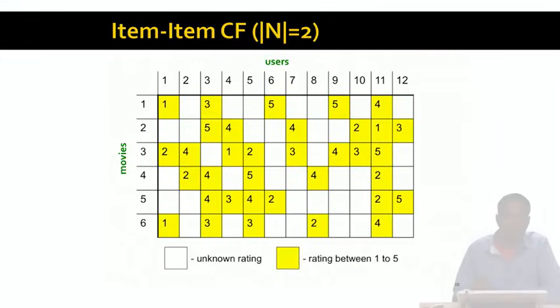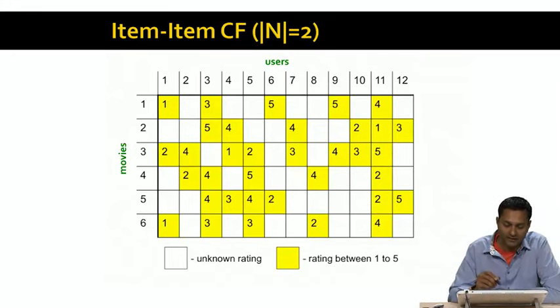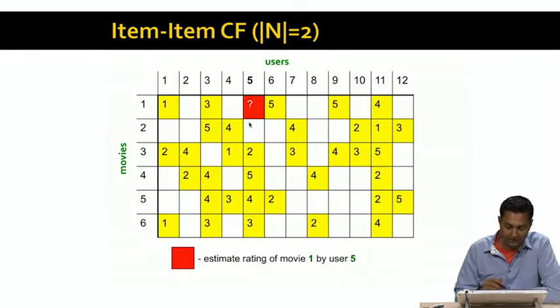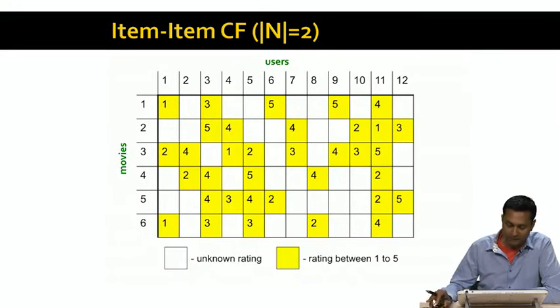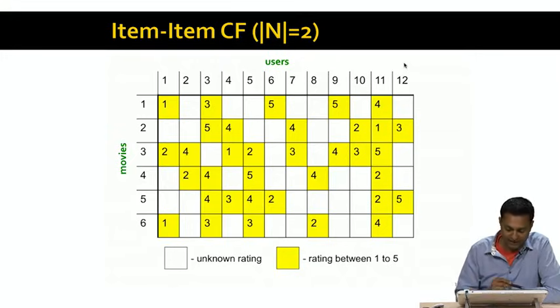So let's work through an example to illustrate what this means. Let's say that the neighborhood size that we want to pick, the size of N, is actually 2. We're going to be looking at the 2 nearest neighbors of item I, and we're going to be using item-to-item collaborative filtering. Here's a utility matrix, here the yellows are the known ratings in the utility matrix. We have movies on the y-axis, and users on the x-axis, and the blanks are the unknown ratings that we are trying to predict.